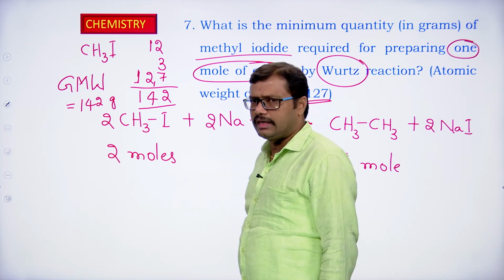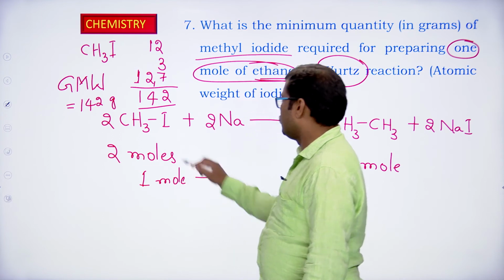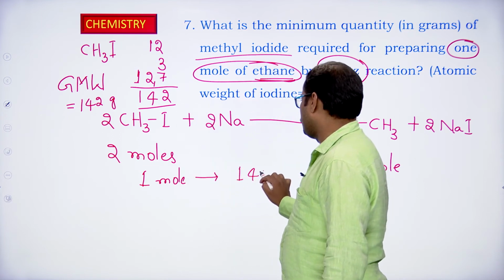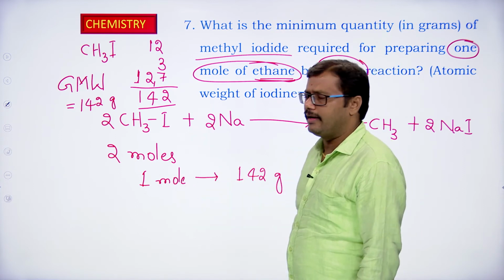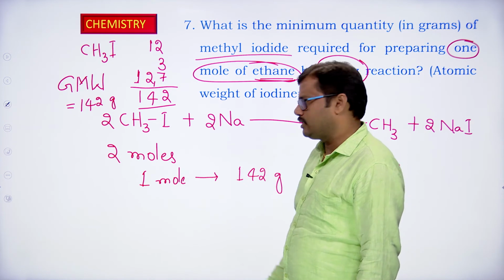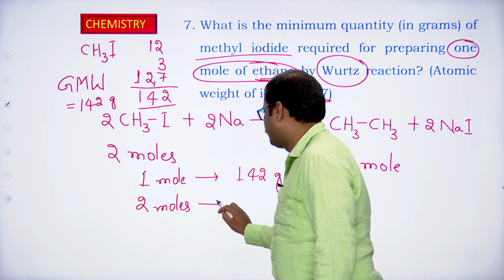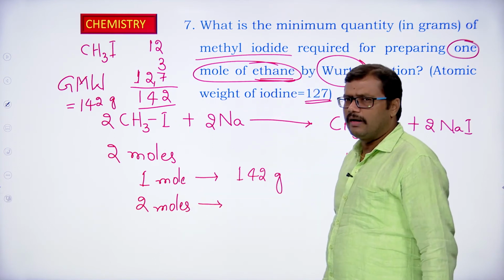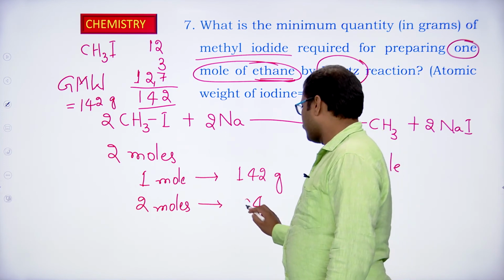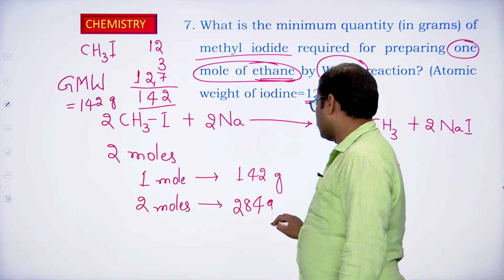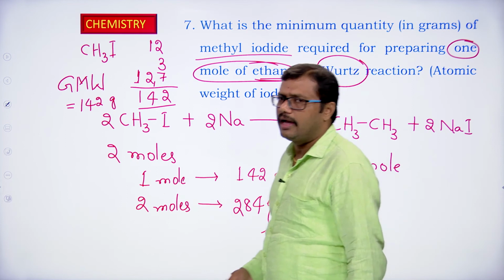But how many moles are we using here? For 1 mole of methyl iodide, the mass is 142 grams. But actually how many moles are required in the reaction? We require 2 moles. So 2 moles will be how much weight? It is very simple. 1 pen costs around 142 rupees. 2 pens will cost how much? 2 times this one. So it will be 284 grams. How much do we require? We require 284 grams of methyl iodide.